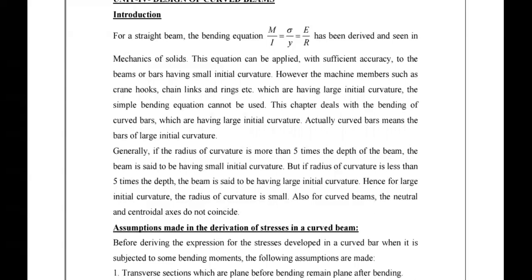As in case of your circular section, rectangle section, trapezoidal section, or whatever the cross section it is, we are experiencing only a bending stress, and we solve the equations of a direct stress, that is tensile and compressive, and we also derive the equation for H square for various cross sections, right?